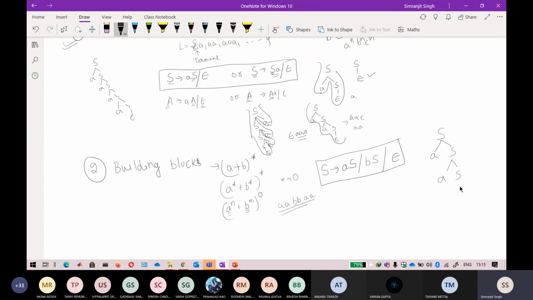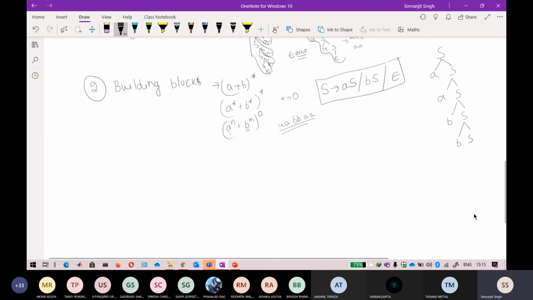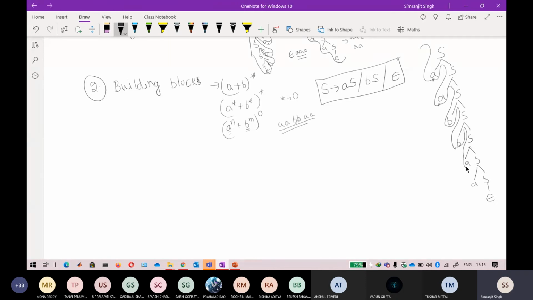I now want two b's. How can you get two b's? bS and bS. Now I want another set of two a's. How can you get two a's? You again put the value of S as aS and aS. In the end, just stop it. How can you stop it? By using epsilon. So in the parse tree you will get a, a, b, b, a, a, epsilon, and then there is no terminal here, so it will go as it is. So it can be derived here.